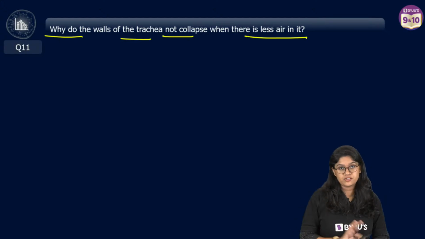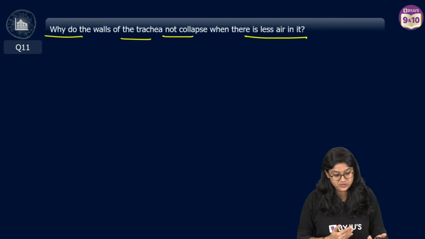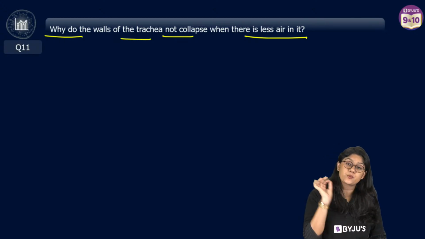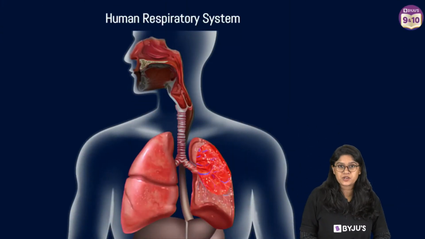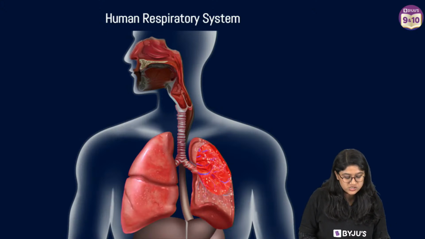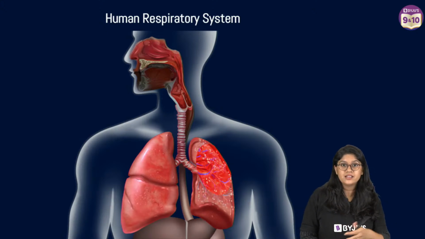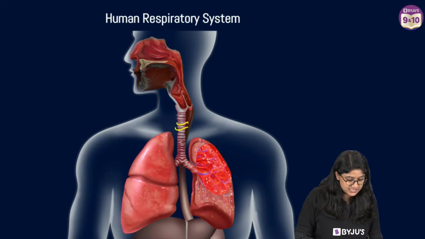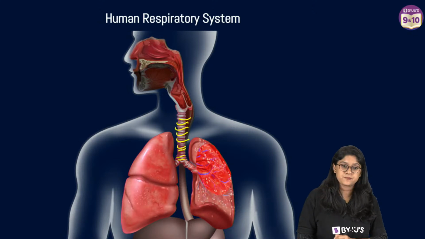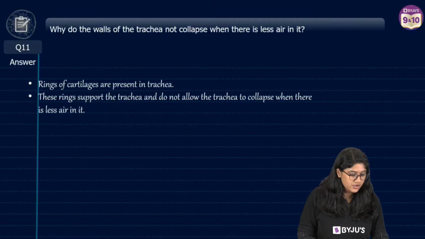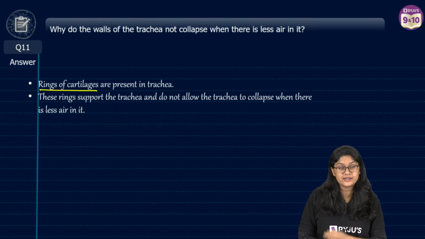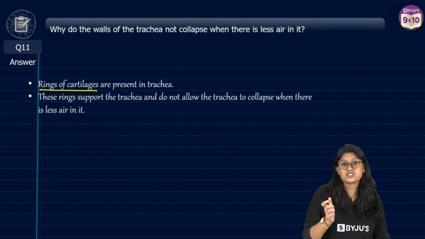Very interesting question, right? We have the trachea in our respiratory system. Why does it not collapse when there is less air in it? We know that we have the human respiratory system. We have the nose, the pharynx, the larynx, then the trachea, where we can see the C-shaped rings, and then of course the lungs. Very good. Because of the rings of cartilage. So rings of cartilage are present in the trachea, and that makes sure that the trachea does not collapse.